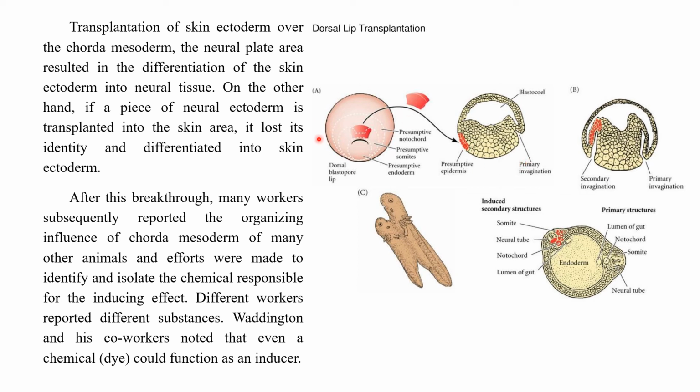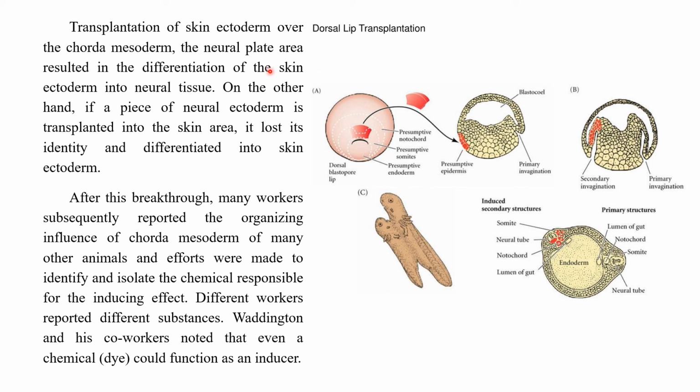Okay, if you take a part of the upper lip of the blastopore, the dorsal lip of the blastopore here, remove it from here and introduce it somewhere else, it will now influence all the residing cells to become a secondary embryo. This is the normal embryo which is supposed to develop, and this is the secondary embryo. Because secondary invagination begins, the morphogenetic movements will begin, and ultimately a secondary smaller embryo is formed. A twinning is formed here. In the same way, he also did many transplantation experiments, like skin ectoderm or the cauda mesoderm and neural plate area.